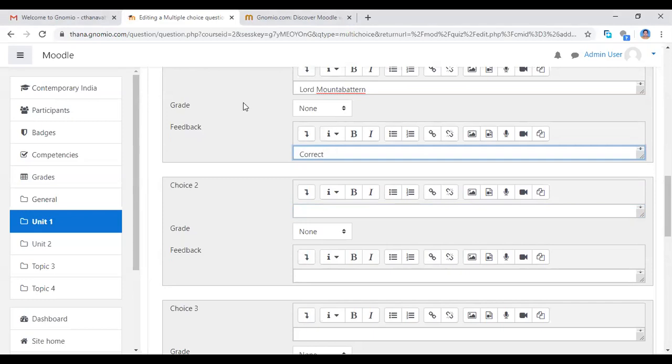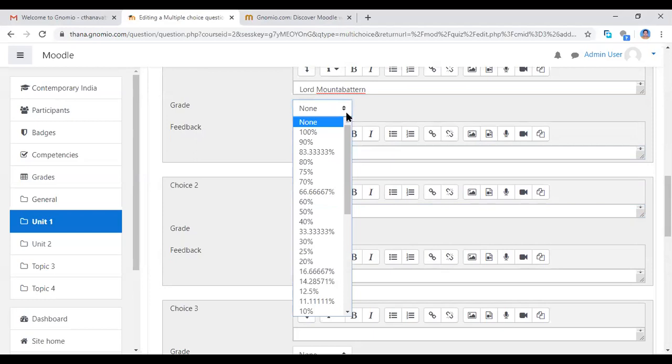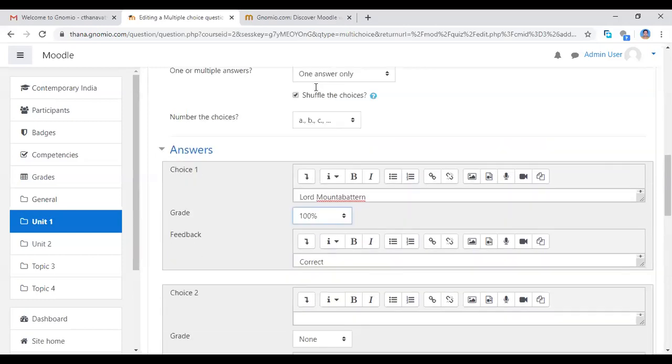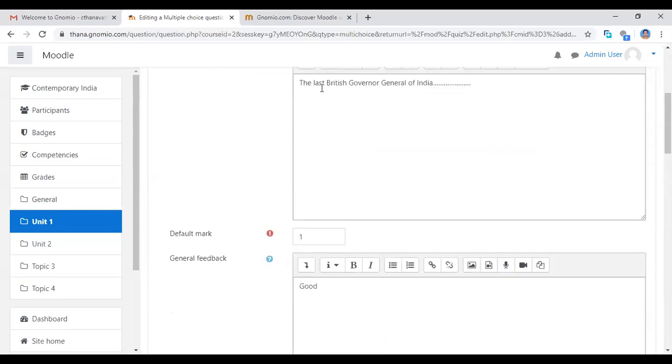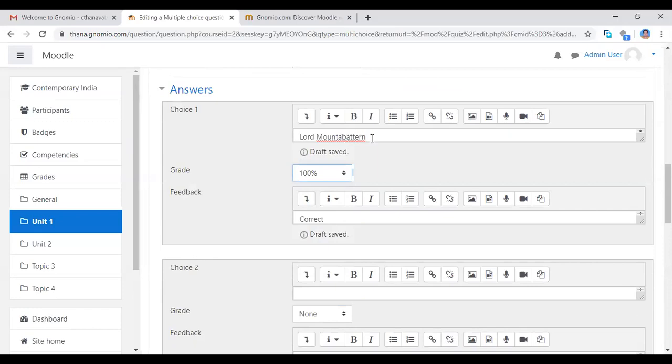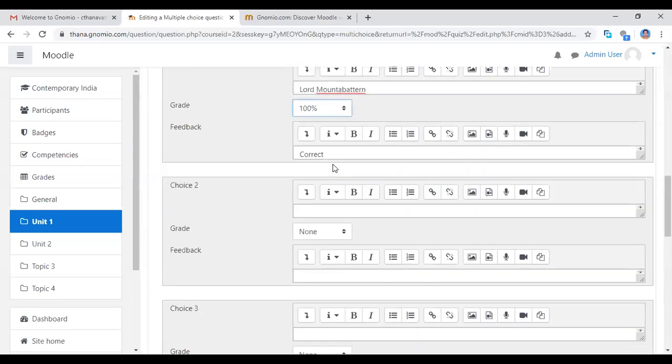And here is grade. If this is the correct answer, you choose the grade, 100 or 90, whichever grade you want to give your students. Now I'm giving 100%. The first question is the last British Governor General of India, and I'm giving the choice Lord Mountbatten. I'm giving the grade 100 marks and correct here.